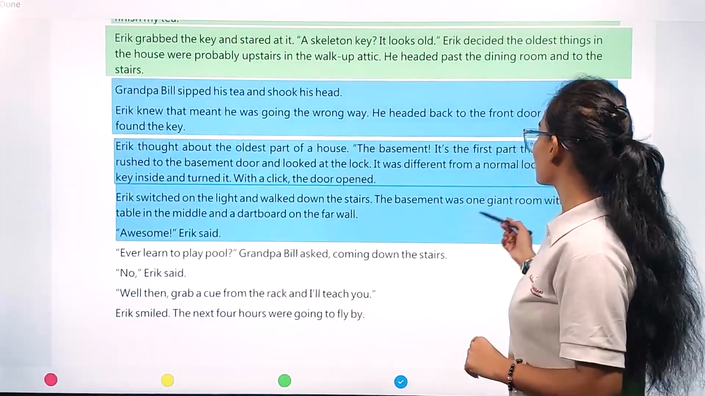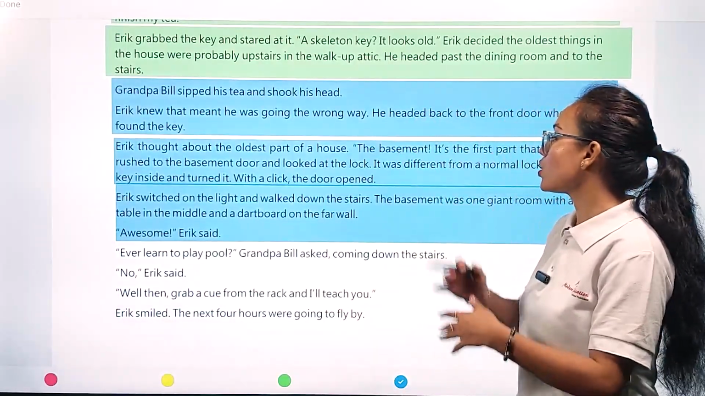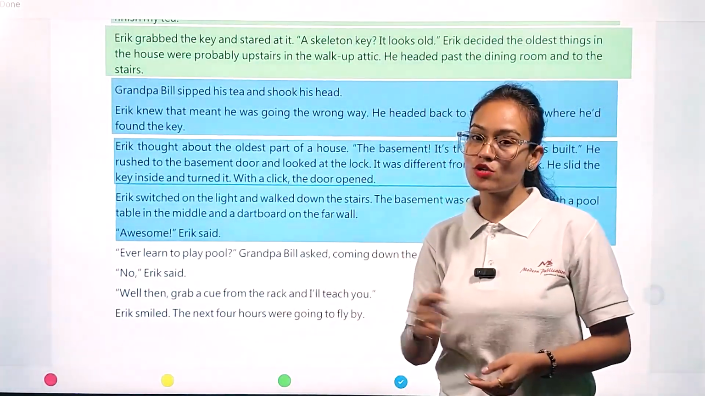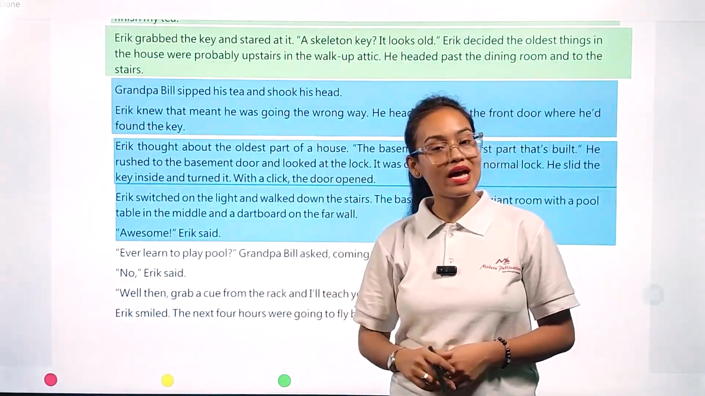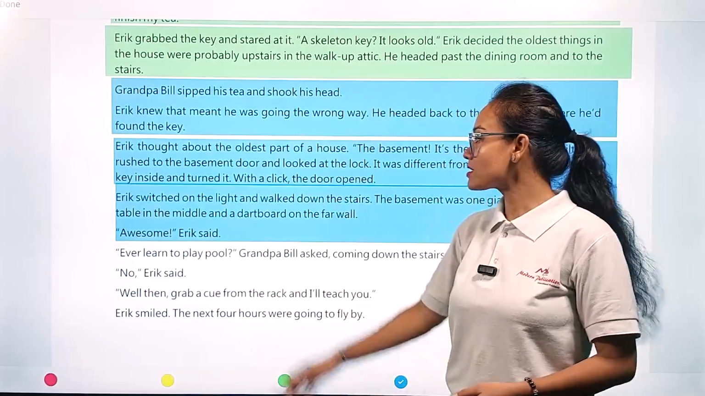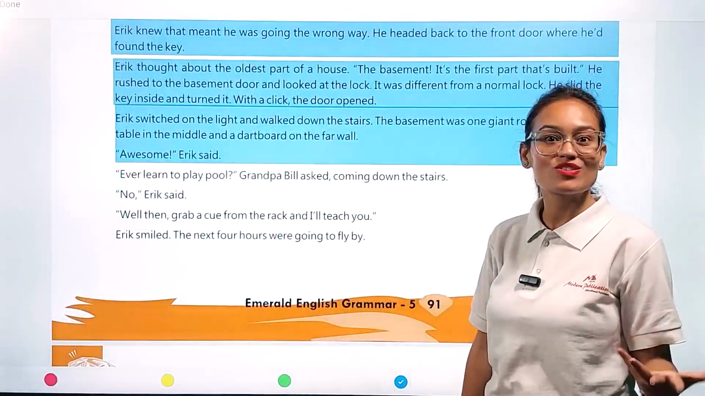The basement was one giant room with a pool table in the middle and a dartboard on the far wall. So immediately when Eric reached the basement room, he switched on the lights, and he saw in front of him a huge table on which a pool game is kept. "Awesome," Eric said.